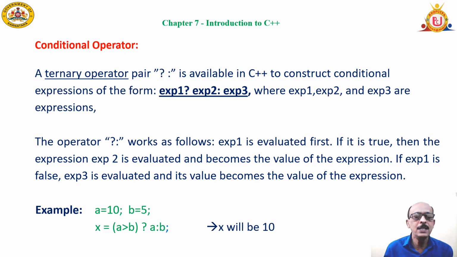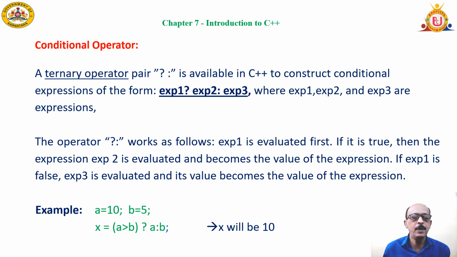If the condition which is present in expression 1 is true, it assigns the first entry after the question mark into the variable. If the expression 1 value is not true, then it assigns the value which is present after the colon.